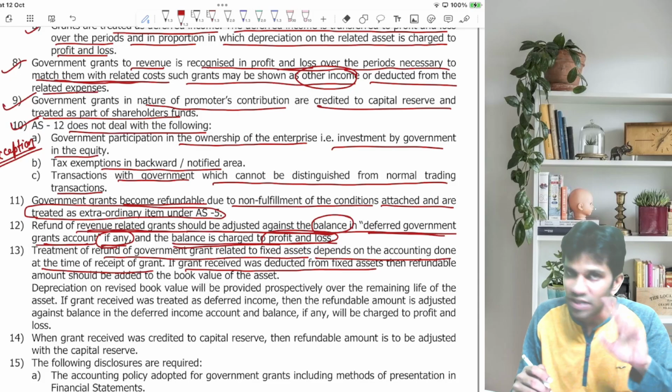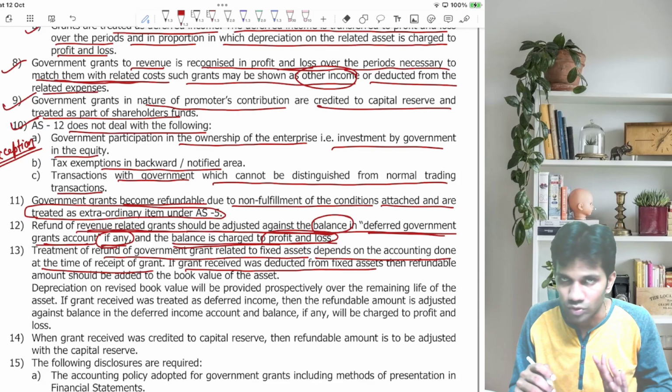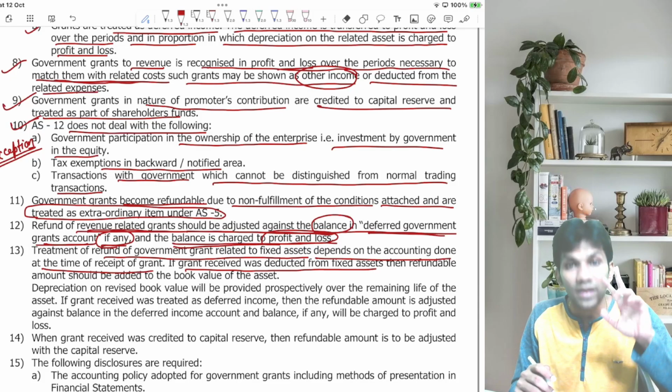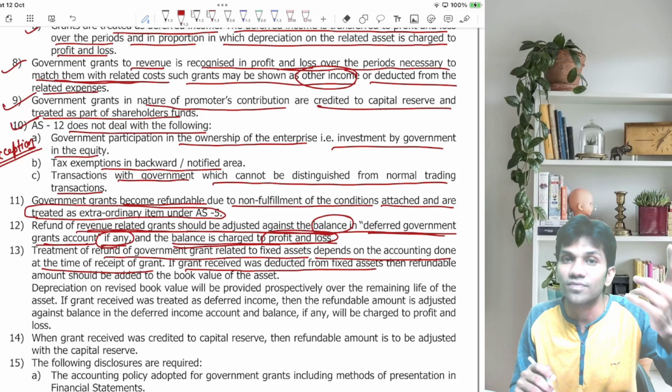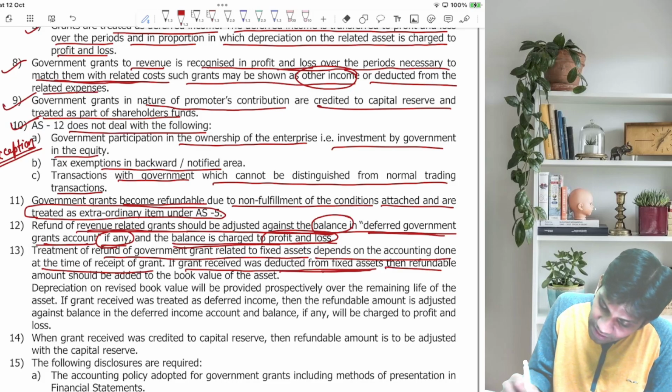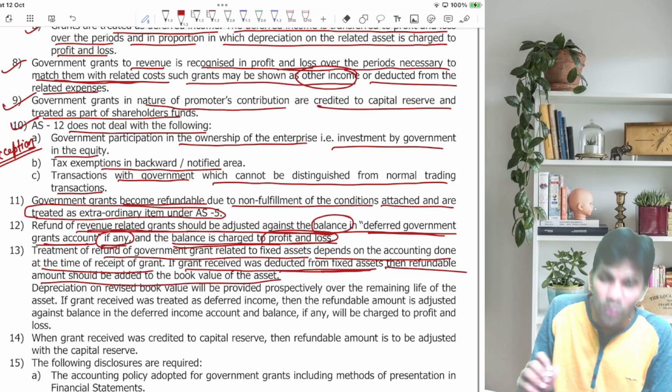100 minus 40, 60 rupees, because I have followed the capital approach. Now the grant becomes refundable. So the refund amount should be added to the cost of the asset. That's what they've written: if the grant was deducted from the cost of the asset, then the refundable amount should be added to the book value of the asset.